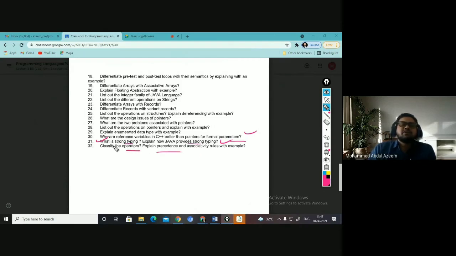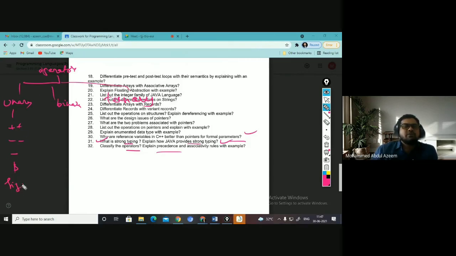Classify the operators. Basically, you can classify operators into three kinds from many languages' perspective. You can say unary, binary, and then ternary, right? Unary operators like increment, decrement, unary minus, all of this comes under unary. And sizeof you have, and scope resolution you have, this is also a unary operator.